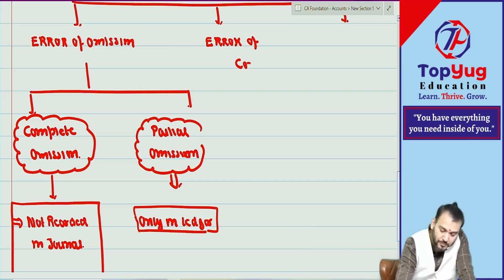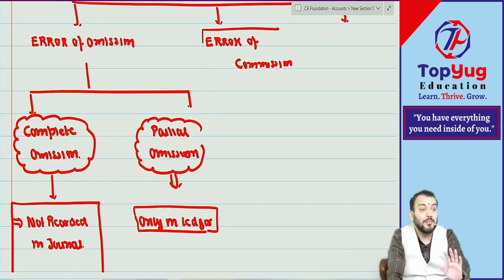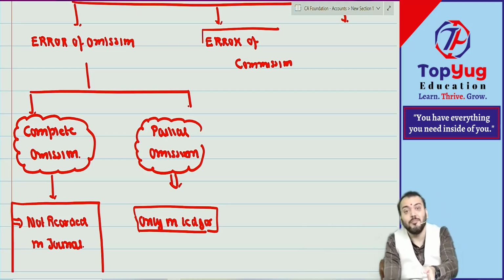Commission means what? Commission means not credit commission. Is not that commission. Commission means what? We have committed something. Means we have committed something wrong. Omission means we have not done anything. Commission means you committed but you have committed wrongly. Correct now. Means you have posted but you have posted wrongly.